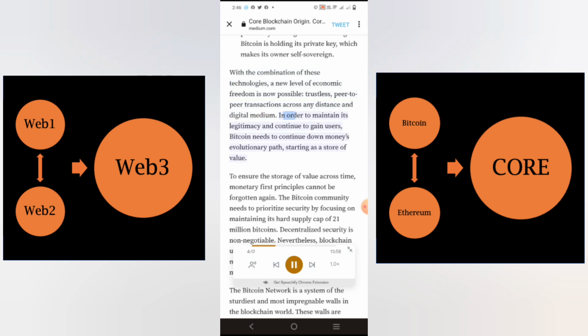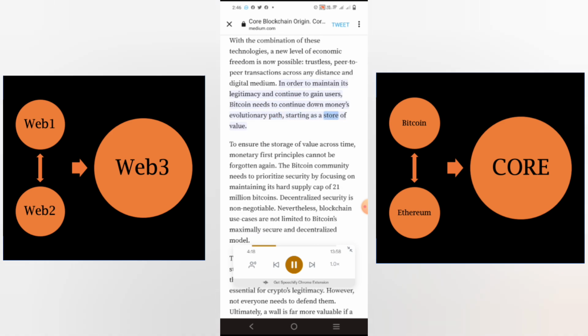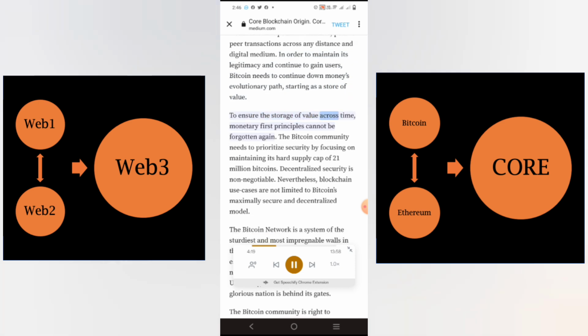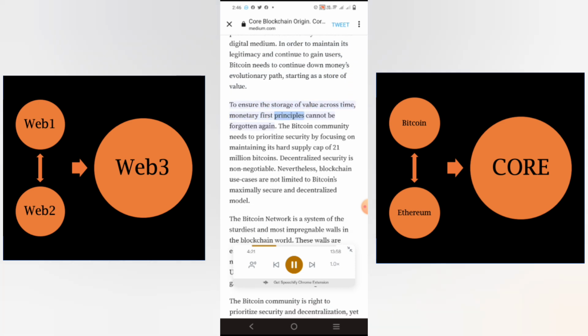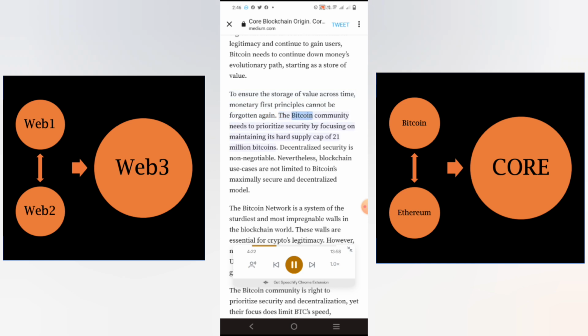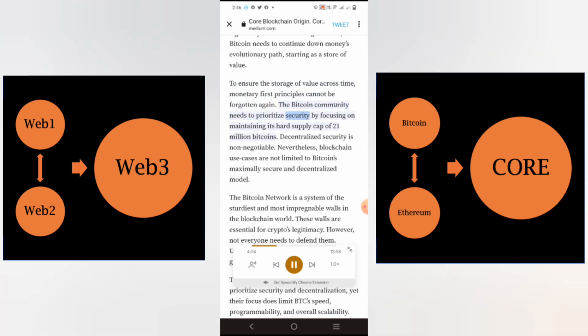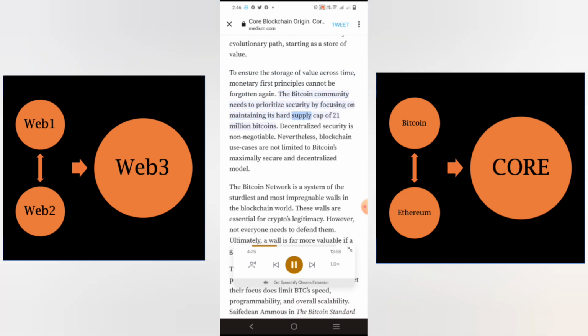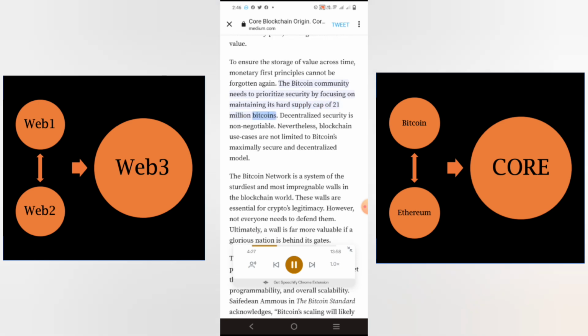In order to maintain its legitimacy and continue to gain users, Bitcoin needs to continue down money's evolutionary path, starting as a store of value. To ensure the storage of value across time, monetary first principles cannot be forgotten again. The Bitcoin community needs to prioritize security by focusing on maintaining its hard supply cap of 21 million Bitcoins.